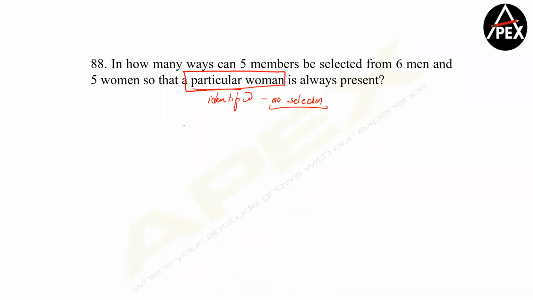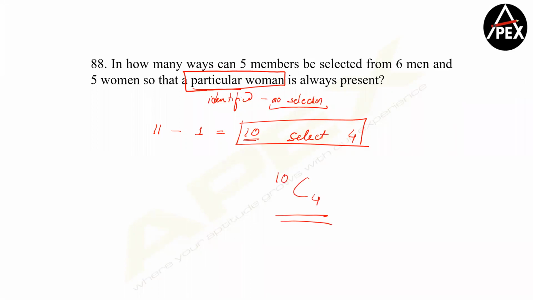That means I had 11 members. Out of 11, one woman is definitely selected. That means I have 10 more members, and I have to select 4 of them, and therefore your answer is going to be 10C4. That's going to be your answer. Clear, guys? Can I move forward?